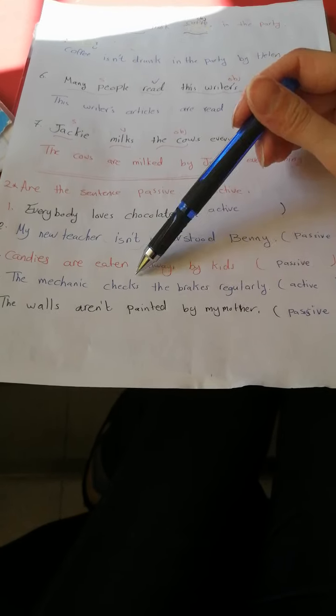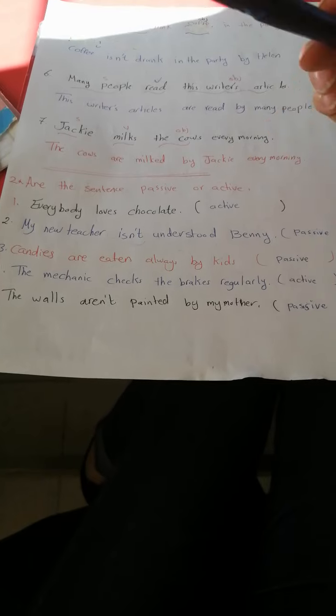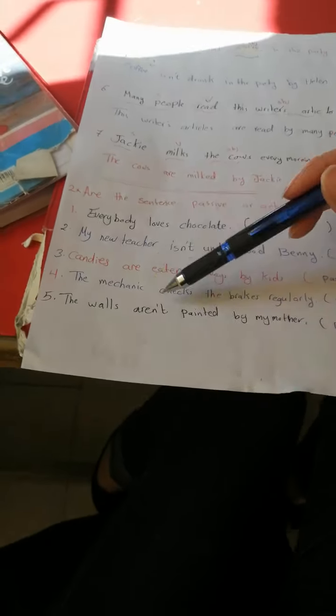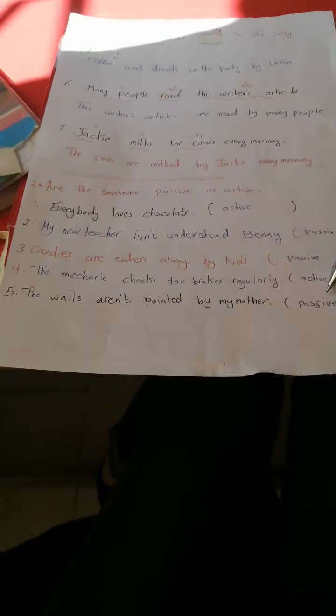The mechanic checks the brakes regularly. The mechanic checks the brakes regularly. Checks is verb 1, that means this is an active sentence. The last one, the walls aren't painted by my mother. Meaning my mother didn't paint them. Aren't with verb 3, painted, that means this is a passive sentence.